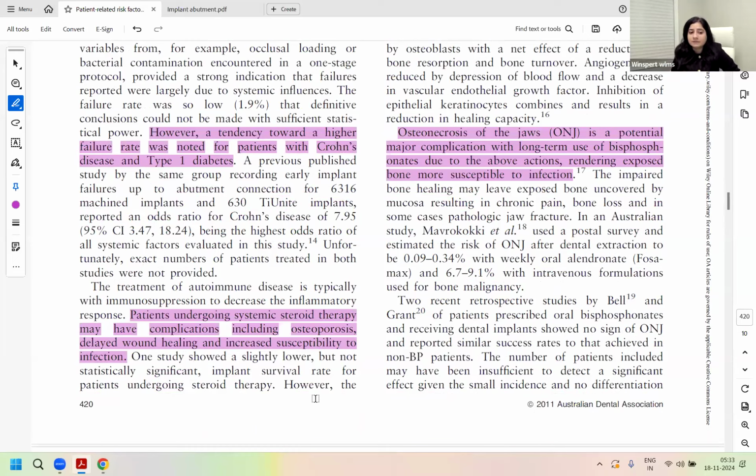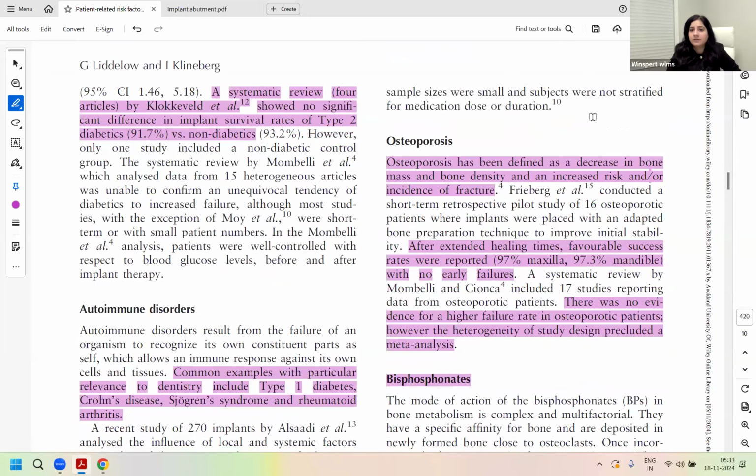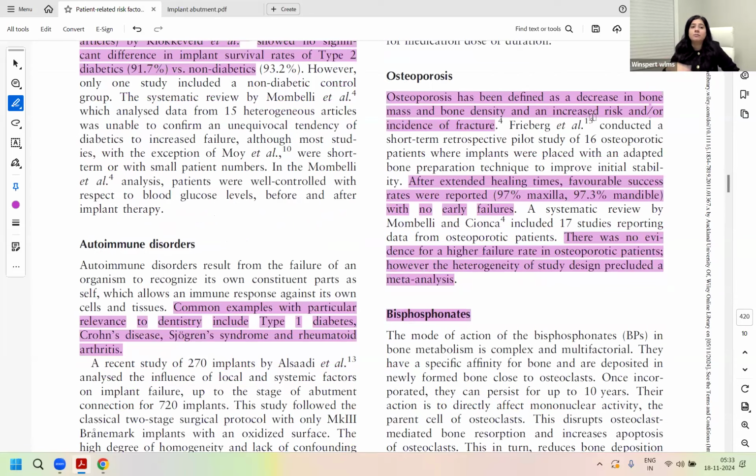So when you give implants in them, you will manage around these challenges, but it is not an absolute contraindication, right? It's not statistically relevant to lead to implant failures. It can pose some challenges, but not failures. We are here talking about where it would fail and where an intervention is absolutely needed.